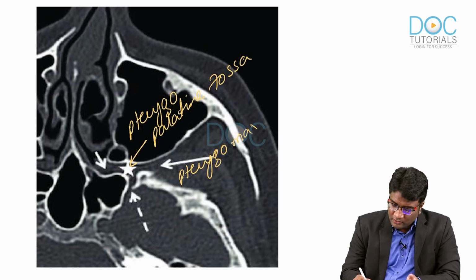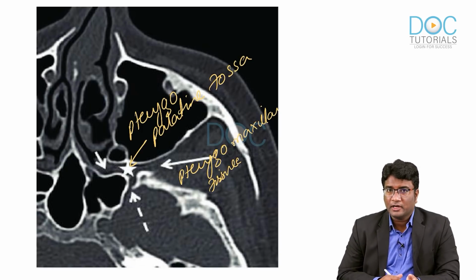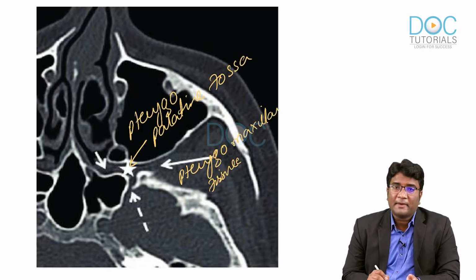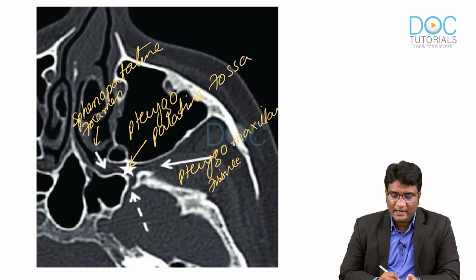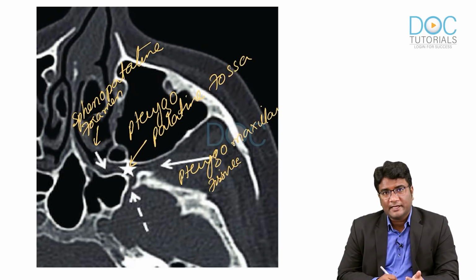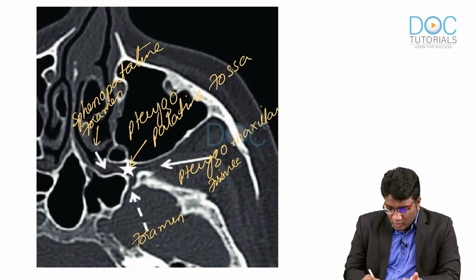This would be the pterygomaxillary fissure. Right. So, this arrow is pointing towards the pterygomaxillary fissure, which connects the pterygopalatine fossa into the infratemporal fossa. And the pterygopalatine fossa can also be connected to the nasal cavity through your sphenopalatine foramen. So, the sphenopalatine foramen connects the pterygopalatine fossa to the nasal cavity, and it can also be connected to the middle cranial fossa through this opening here, that is called your foramen rotundum.